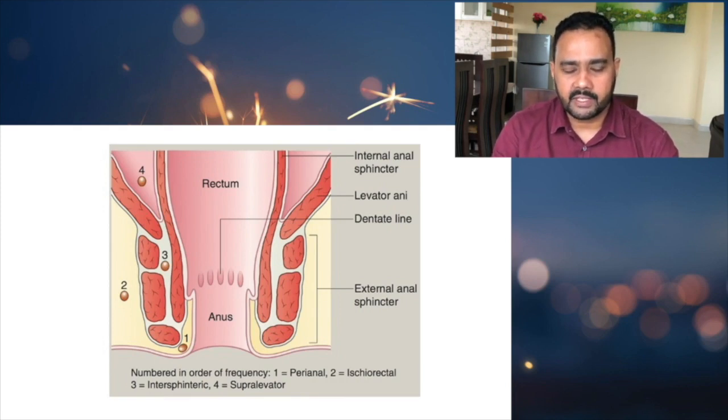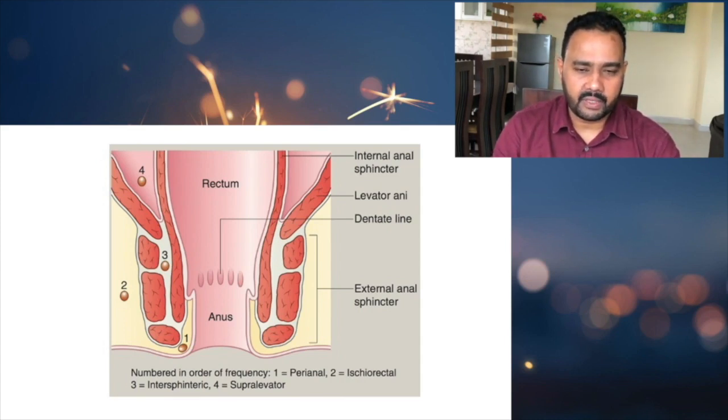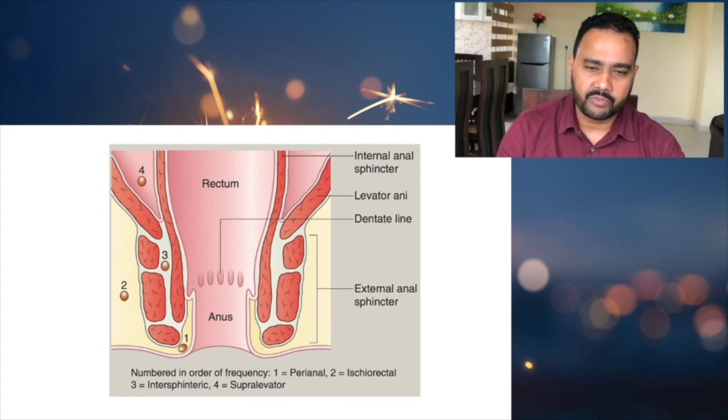The supralevator abscess is above the levator ani. And the submucous abscess is just underneath the mucosa of the anal canal. So these are the types we should know.